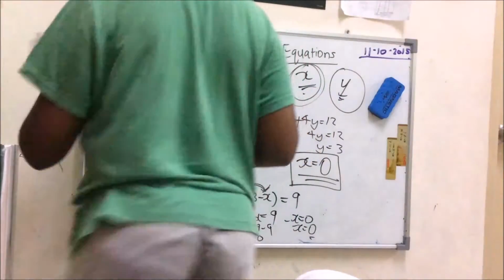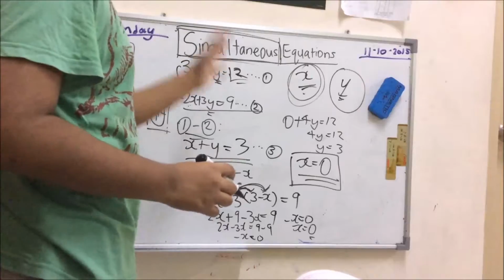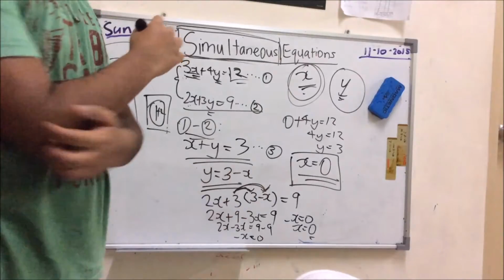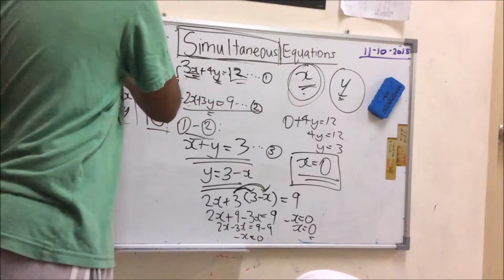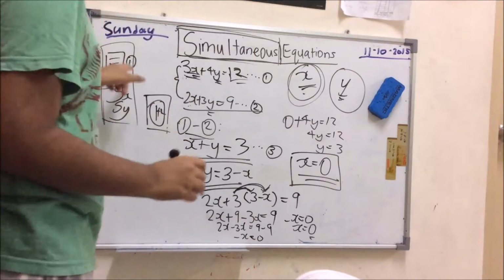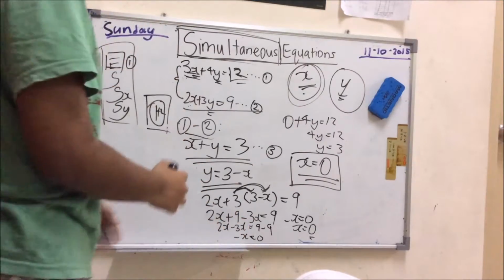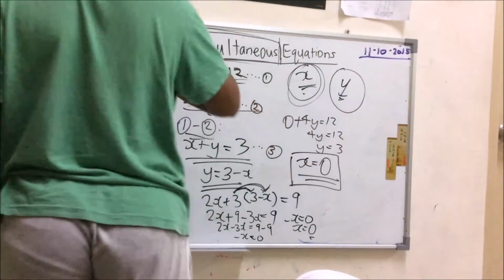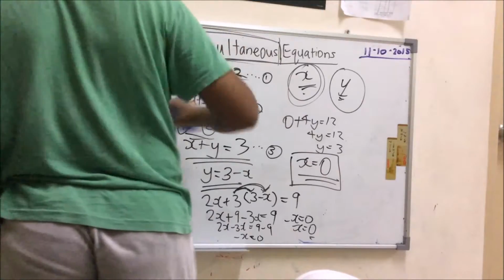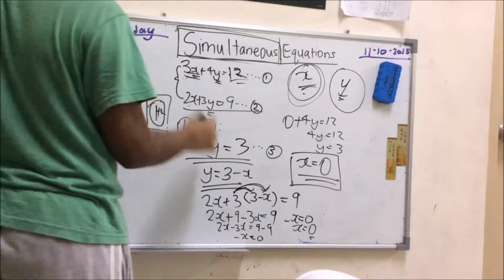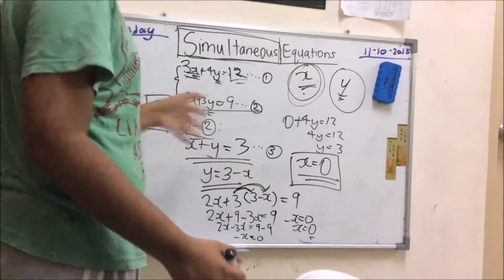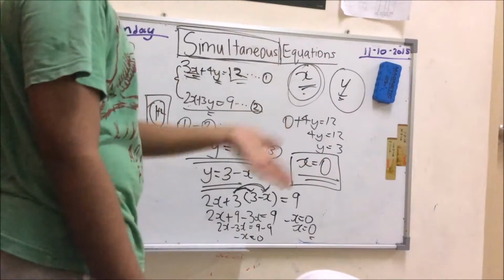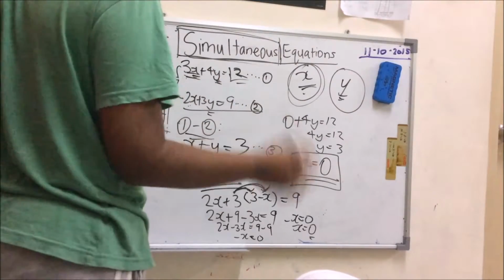Okay, E just stands for eliminate. See whether you can eliminate anything inside. Some equations you can directly substitute, but in this equation, you first eliminate. That's the first step of doing it. And then once you've got an eliminated answer and you get something like this, you rearrange. Eliminate, then rearrange it to get something in terms of x or y. So x plus y equals 3. You can either have it as y equals 3 minus x or x equals 3 minus y. It depends on what you like.